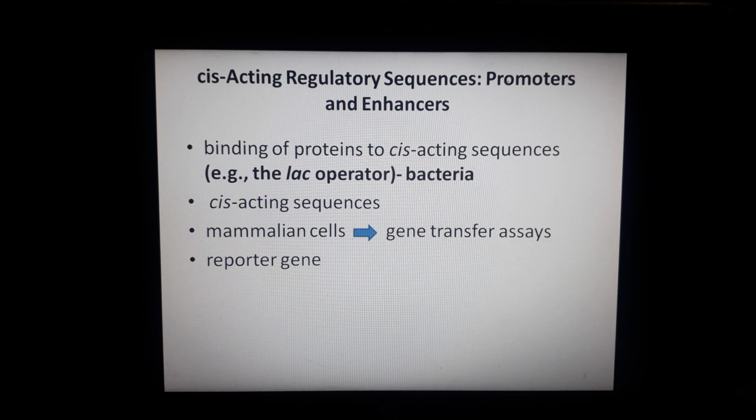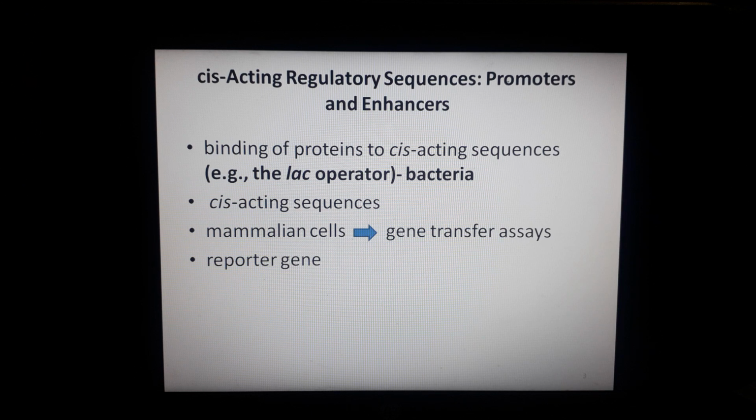Now let's discuss cis-acting regulatory sequences, promoter and enhancer. As we have already discussed, transcription in bacteria is regulated by the binding of proteins, and these proteins bind basically to cis-acting sequences. For example, take the example of the lac operator, which we have already discussed. So these proteins basically control the transcription of adjacent genes.